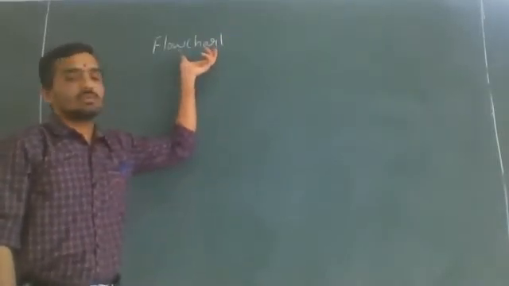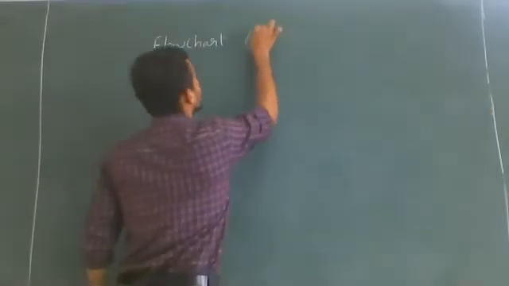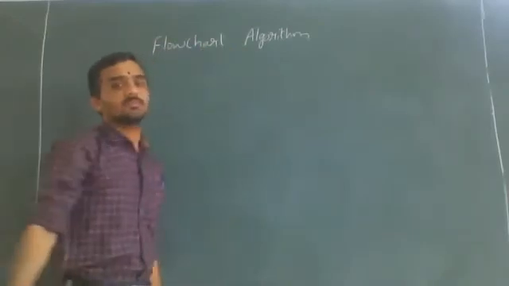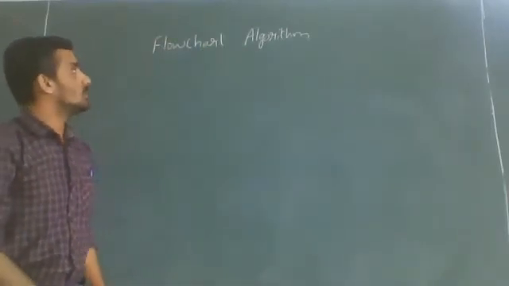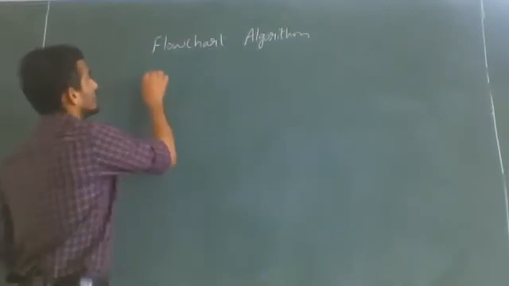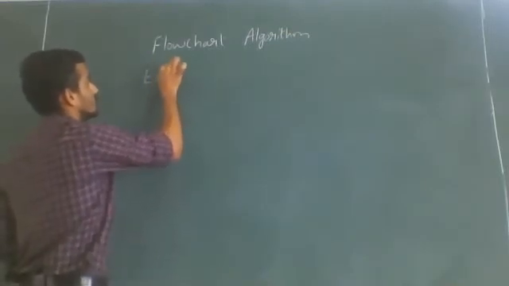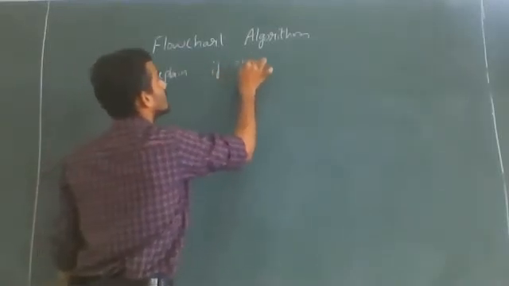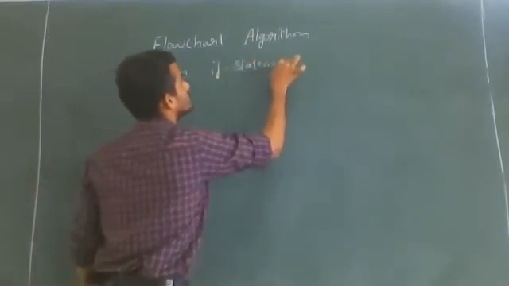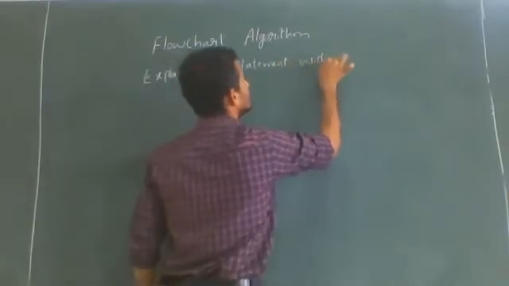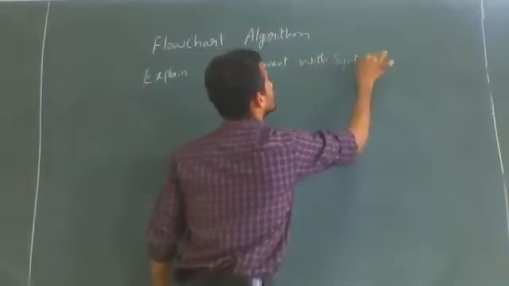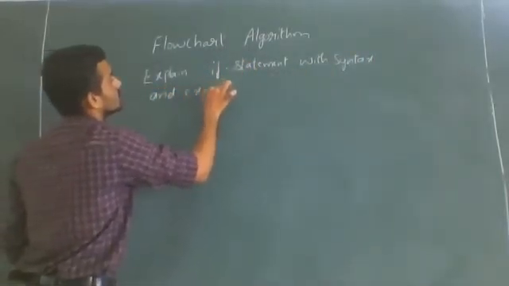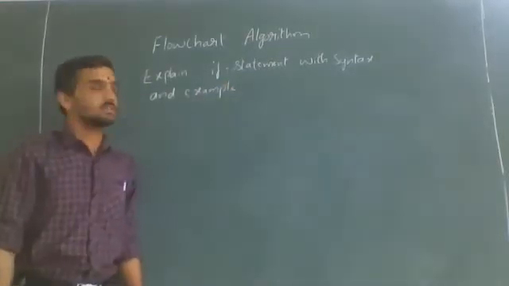Before we go to the flowchart concept, if you know the algorithm concept, then we can understand the flowchart concept very easily. When we look at the control statements chapter, we get a question in this way: explain, for example, the if statement with syntax and example.